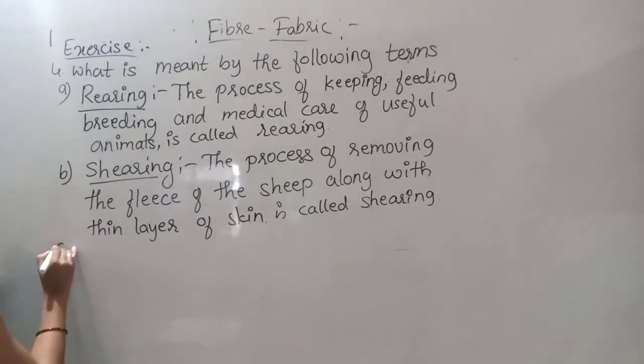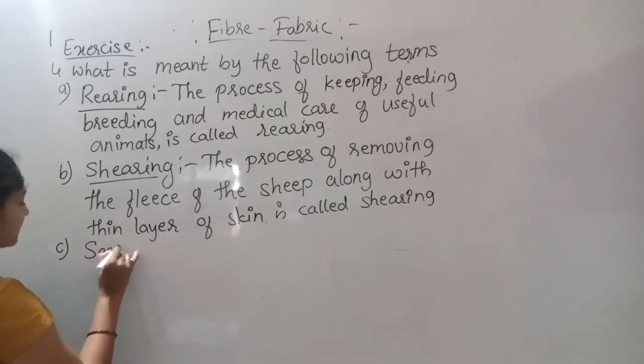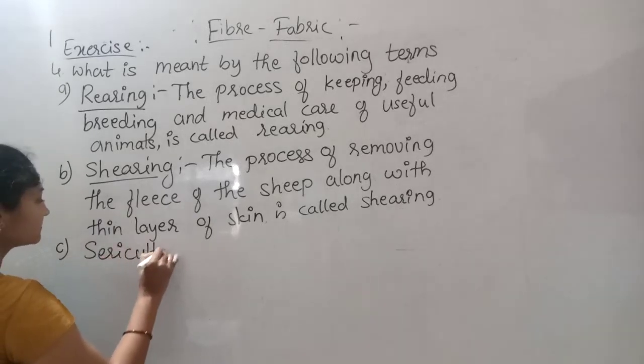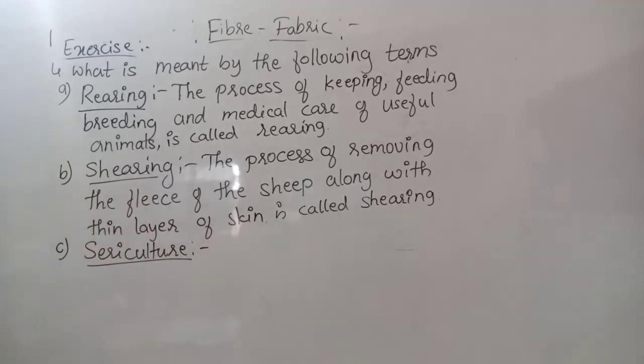Okay. Then the third one is sericulture. What is this sericulture?